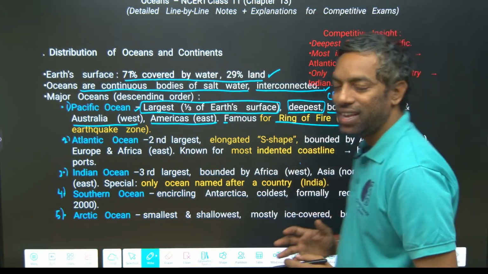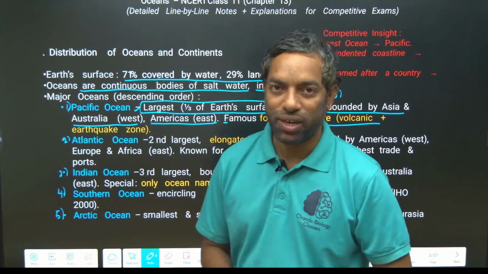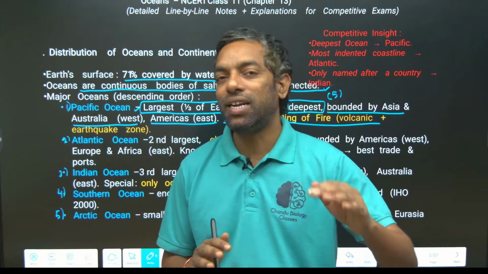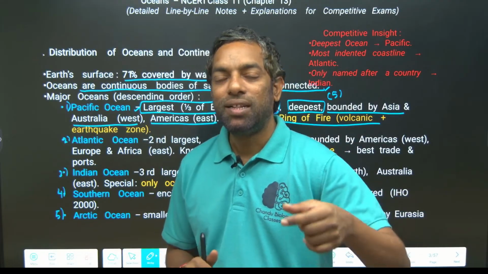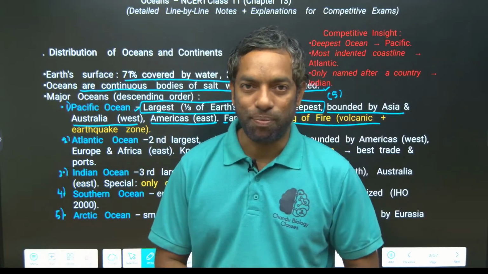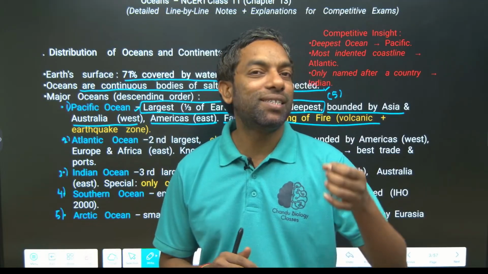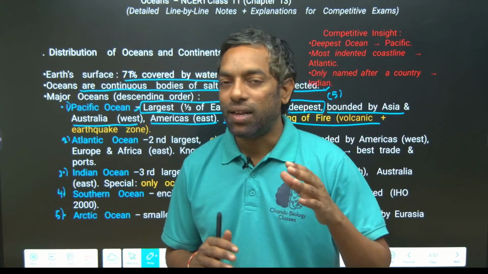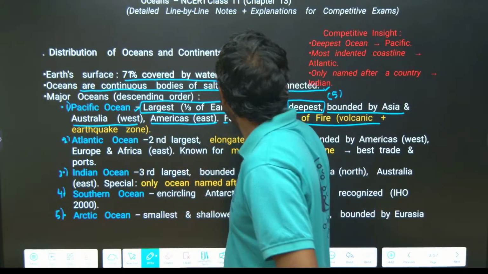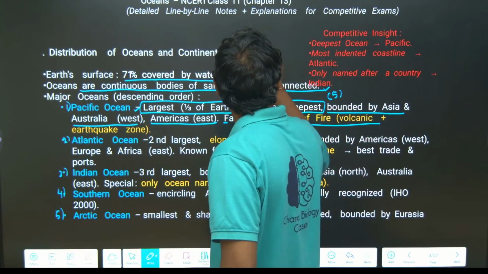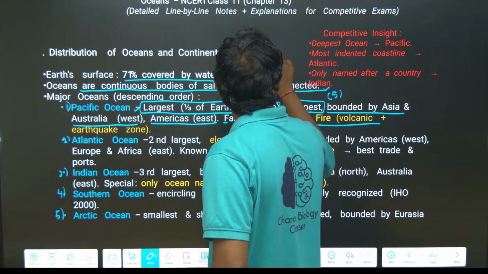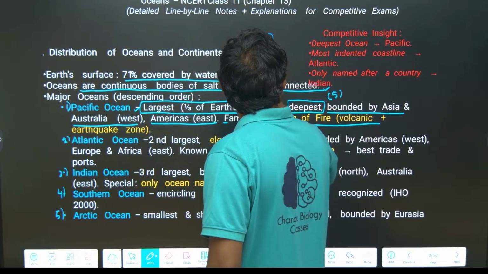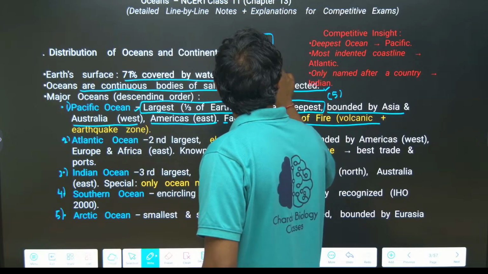The ring of fire is the volcanic zone, guys. Volcanism takes place not only on the Earth's surface but in the oceans also. In the oceans the Earth's crust is very thin. On land the Earth's crust is 35 kilometers, but in the ocean it is mainly 5 kilometers.